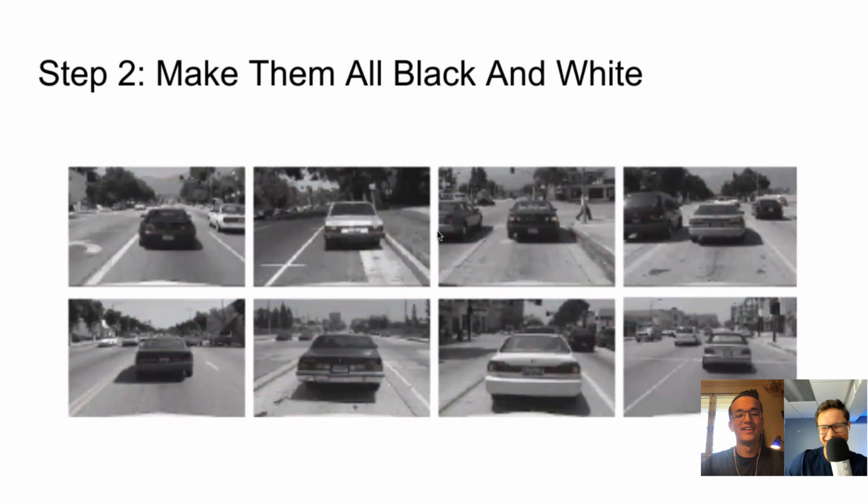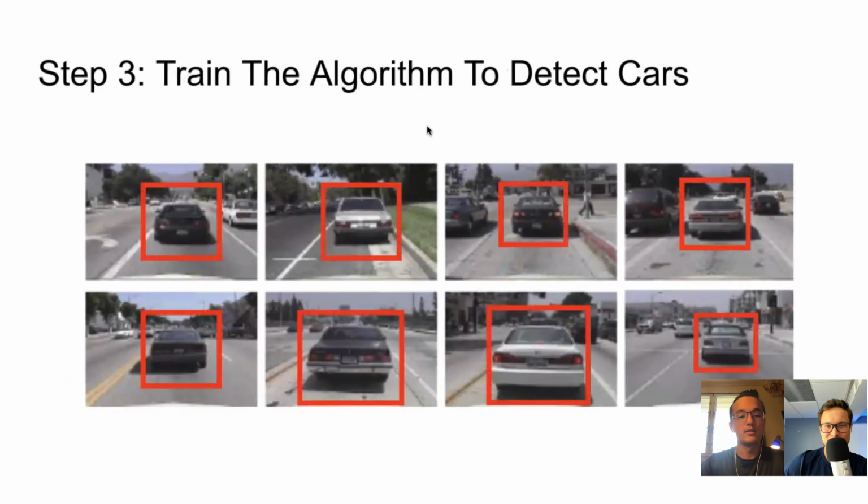But that's pretty much it. You want to make them all black and white, and then you want to plug it into an algorithm. Then you train the algorithm, and once the algorithm knows what a car looks like, it's like, okay, this section of pixels has all the correct patterns that should be identified as a car. Then boom, just draw a rectangle around it, and that's really the generalized explanation of it. So that's what we're going to be doing in the code.